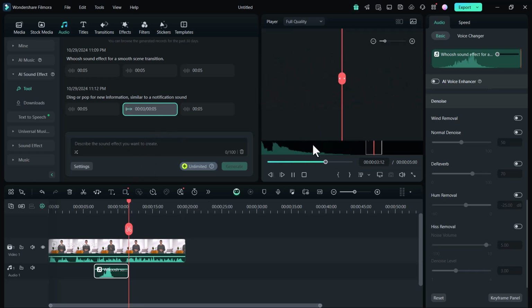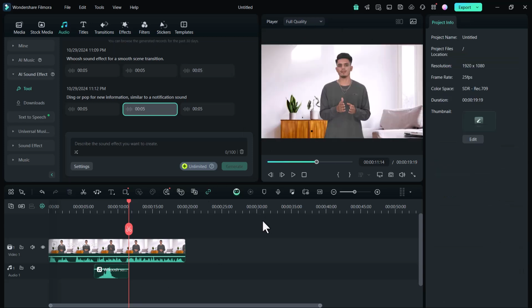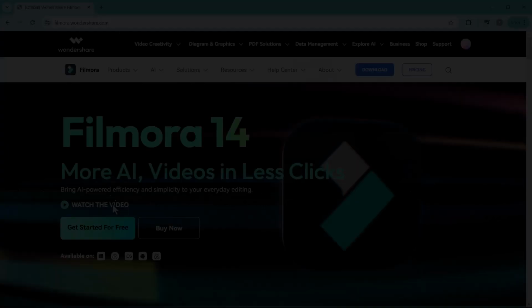Filmora 14 is packed with some incredible new AI-powered features that can take your video editing to the next level. These tools are designed to make editing faster, easier, and more professional, giving you the flexibility to create with ease.